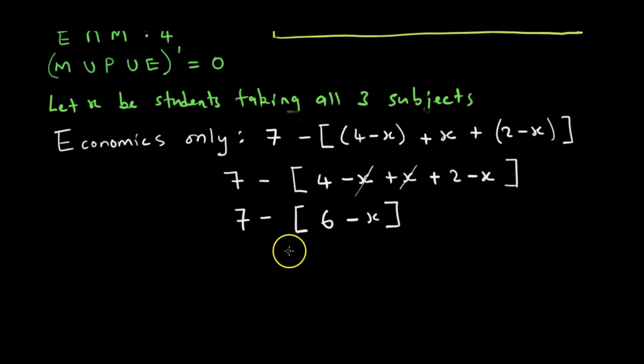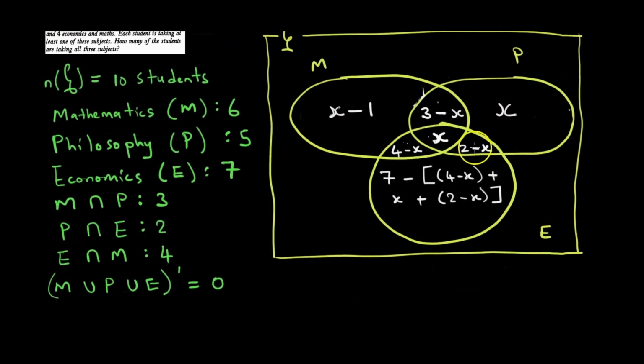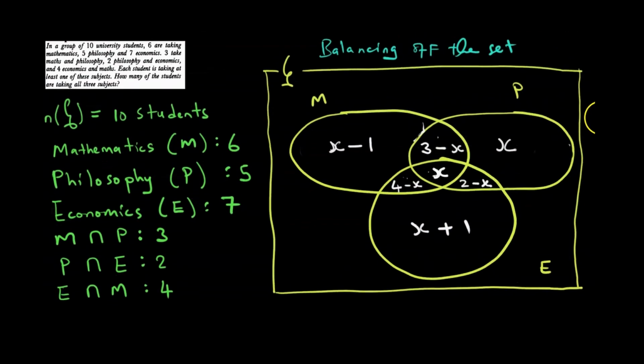Then tika multiply minus na 6 ichauya iri minus 6, tika multiply minus na minus x ichauya iri plus x. Saka panapa we are saying 7 minus 6 which is 1 plus x, yatichanyora takangotichi x plus 1. Kureva kuti instead of kunyora zvese, we just have to write x plus 1. X plus 1. So this is our new Venn diagram. Let us use it to answer the question.